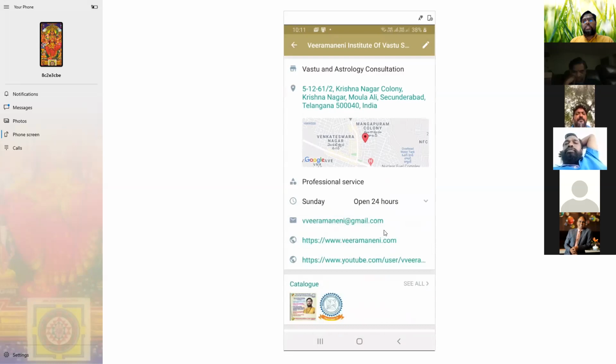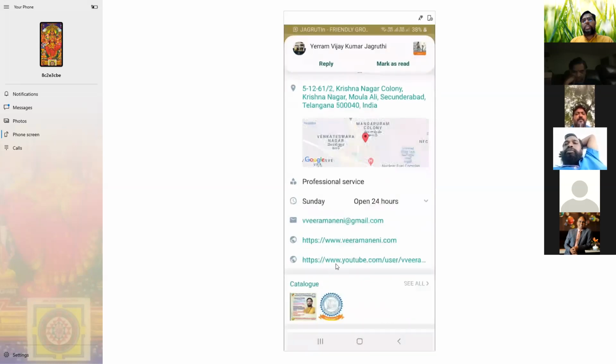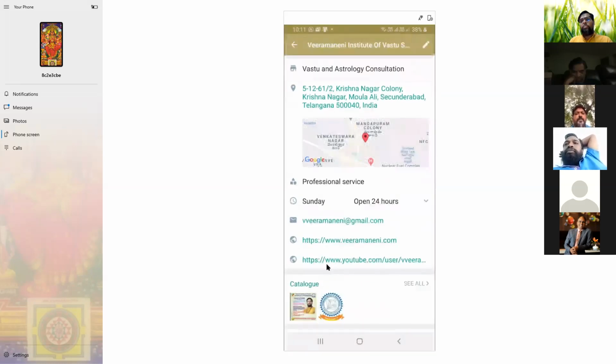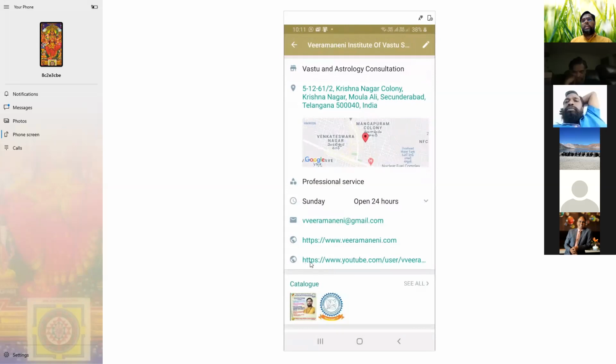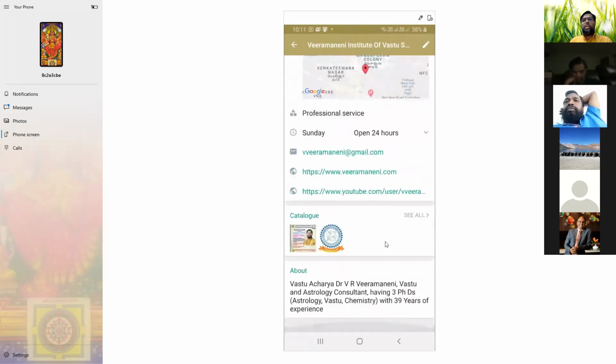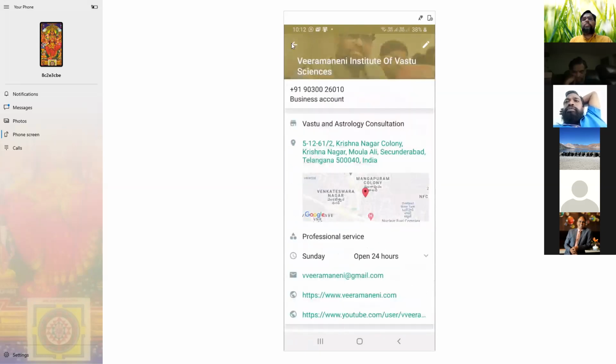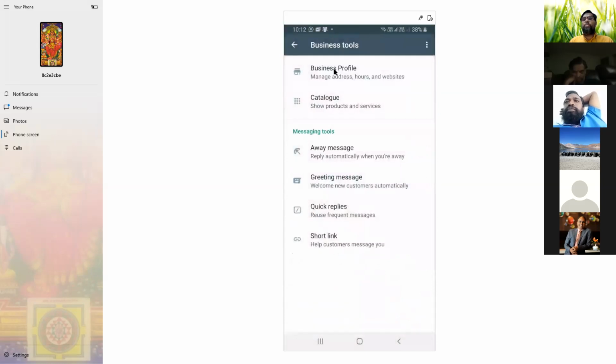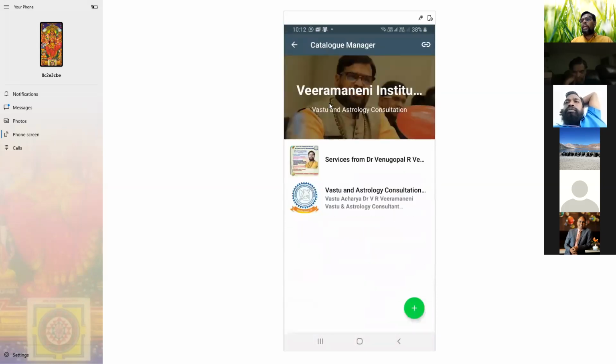Then give your website and your email. If you use YouTube more, give the YouTube link. For WhatsApp, Facebook, give the Facebook link. LinkedIn, give the LinkedIn link. Give the links here. Whatever data you give will be shown here. This is the setting of the business profile.